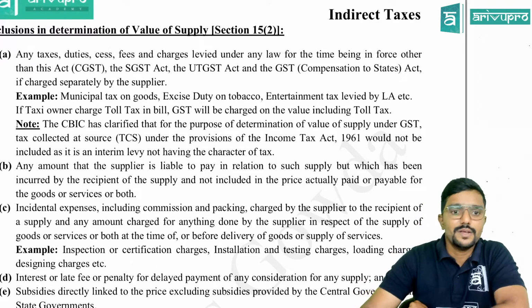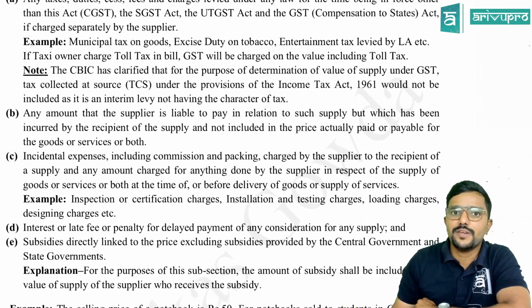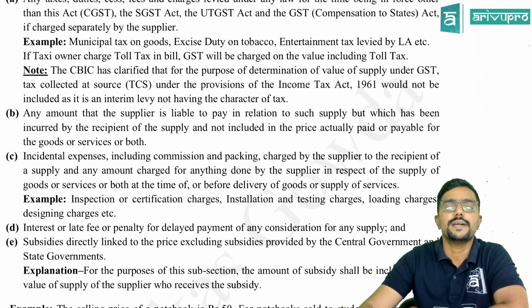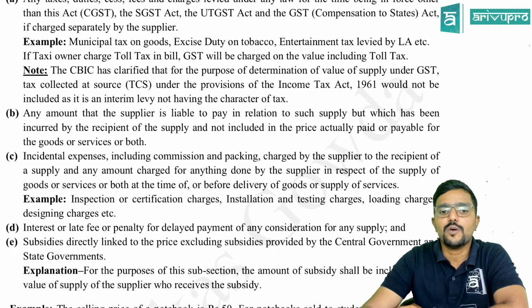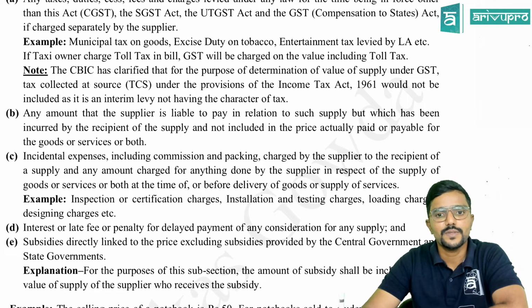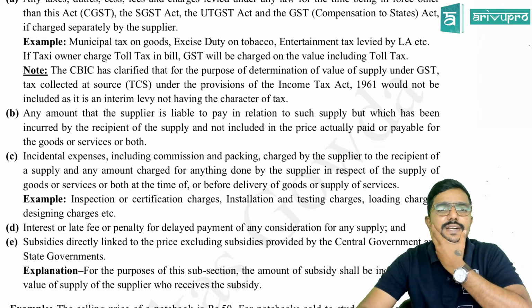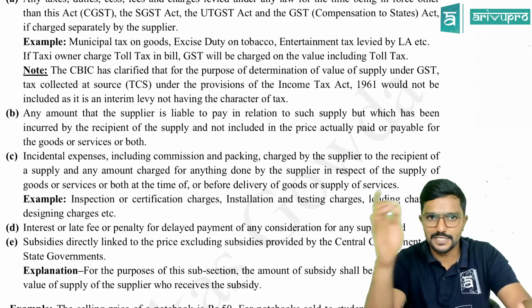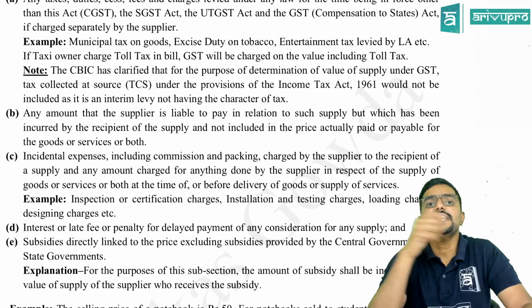Okay, sir. Note, a clarification has been given by the CBIC by way of the circular. The CBIC has clarified that for the purpose of determination of value of supply under GST, tax collected at source, that is in short TCS, under the provisions of Income Tax Act 1961 would not be included, as it is an interim levy not having the character of tax. That is, under income tax, TCS is collected on few transactions. That is, seller will collect it from the buyer. In addition to the consideration, whatever the seller is charging to the buyer, you will collect something called as TCS.